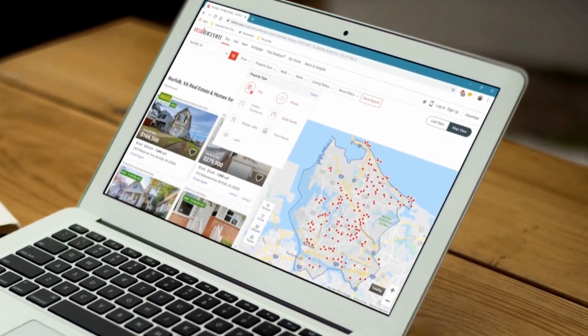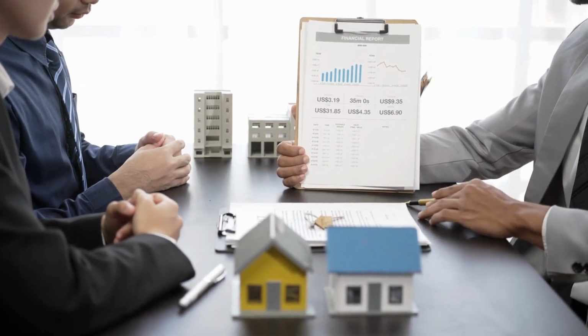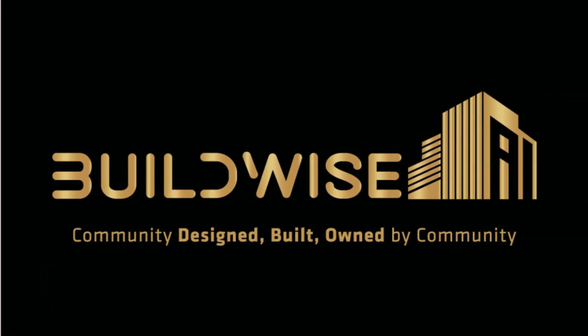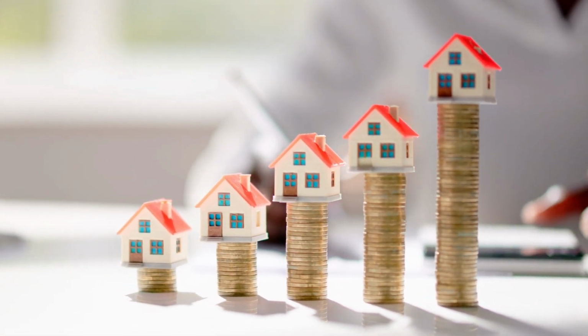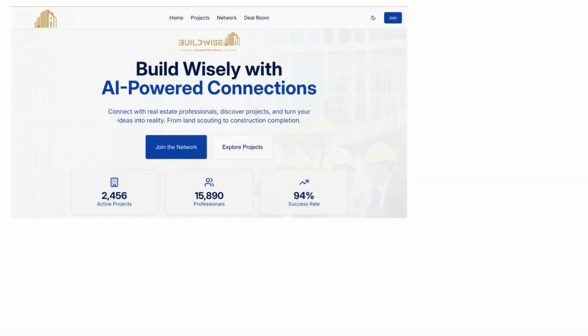Have you ever had a brilliant real estate idea but didn't know where to start? Or maybe you're a professional looking to connect with new projects and clients. Welcome to BuildWiseAI, a clean and effective real estate ecosystem designed to empower everyone, from complete beginners to seasoned pros.